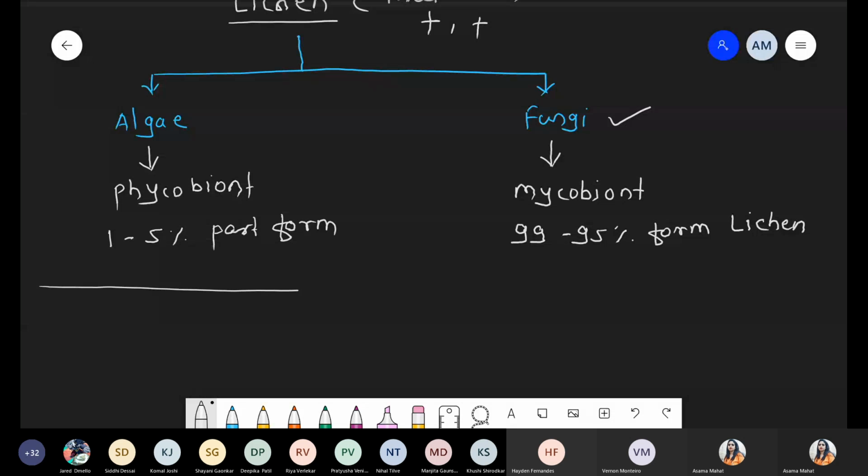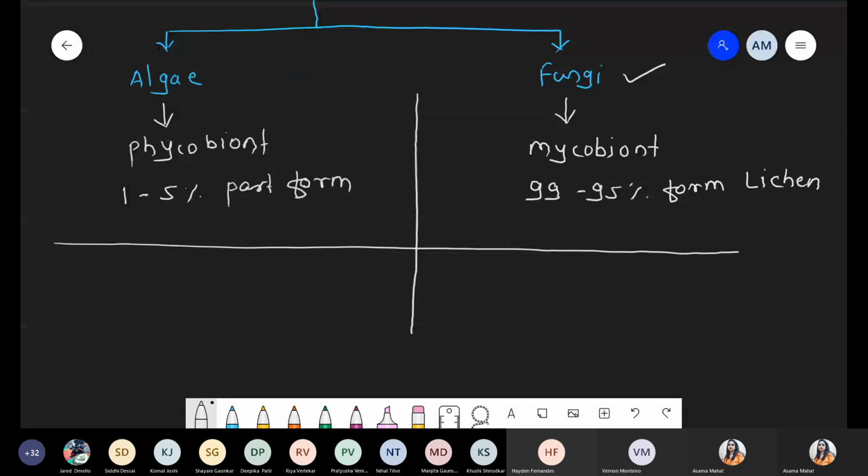So there is one basic question, again a differentiation, that is, what is the function. In the algae, the major function is food synthesis, which is called carbon fixation.